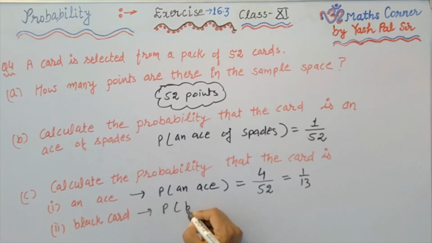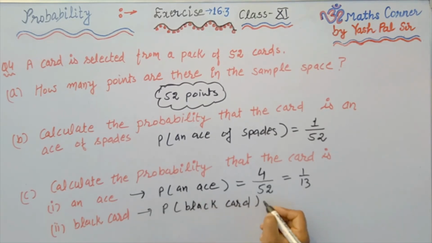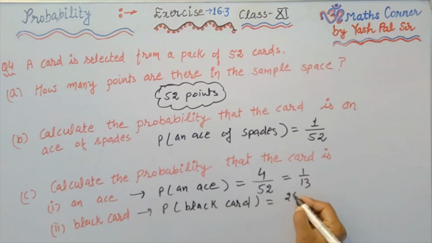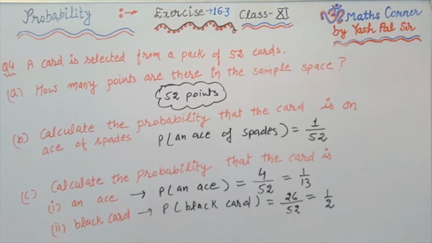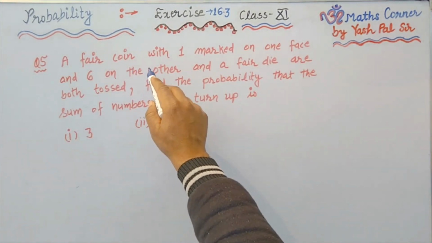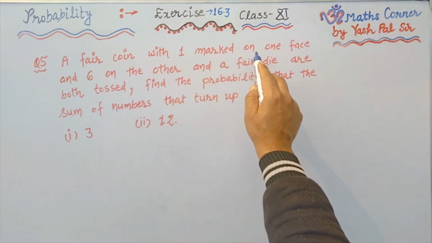Now next is the second part, black card. So what is the probability that one black card is drawn? We know that there are 26 black cards in total 52 playing cards. So 26 favorable outcomes, divided by 52, the total number of points in the sample space. 26 upon 52, that is 1 upon 2 is the required probability. So this was our question number 4. Now next question.